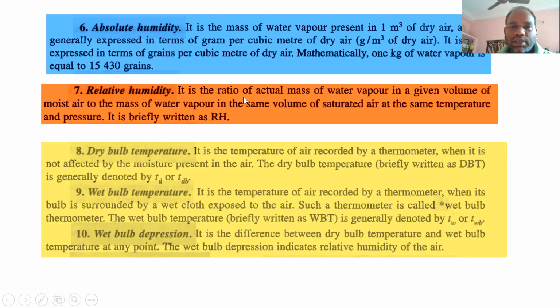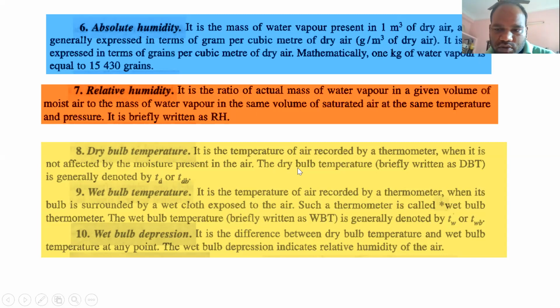So relative humidity is a ratio of actual mass of water vapor in a given volume of moisture to the mass of water vapor in the same volume of saturated air at the same temperature and pressure, briefly written as RH. So dry bulb temperature is the temperature of air recorded by a thermometer when it is not affected by the moisture present in the air.